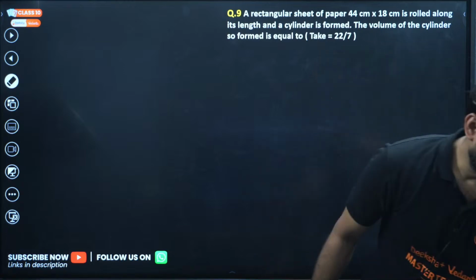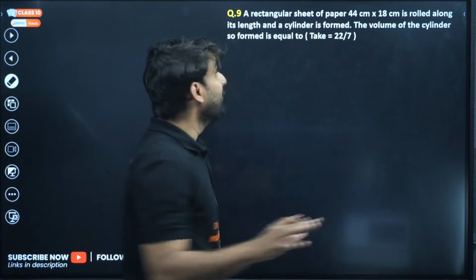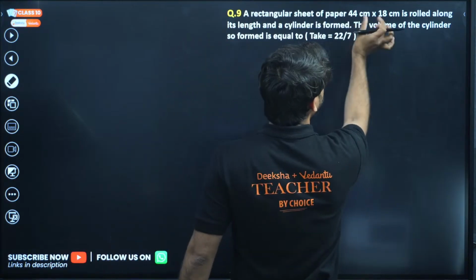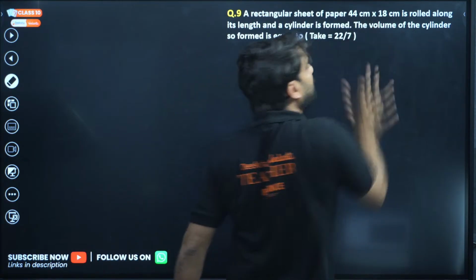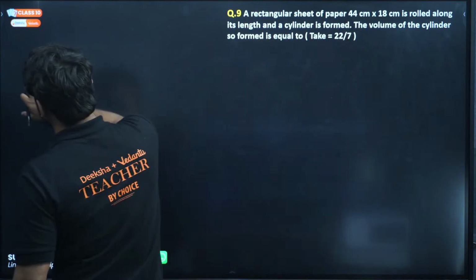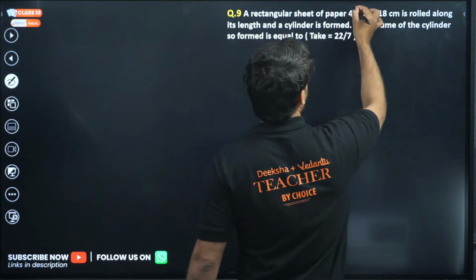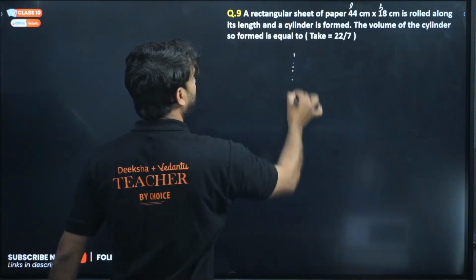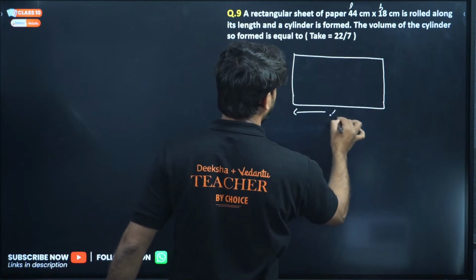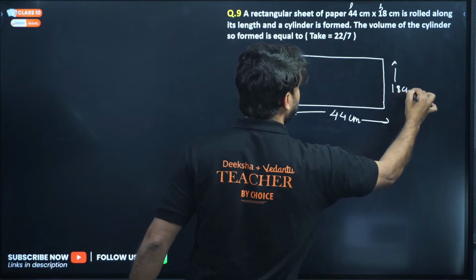Okay. So look, what is the question here? A rectangular sheet of paper is there, 44 centimeter by 18. Always make sure that when we write two numbers like this, something by something, it is basically length by breadth. The first number is the length. So this is L and this is B. There is a rectangular piece of paper, and this is 44 length, and the breadth is 18 centimeter.